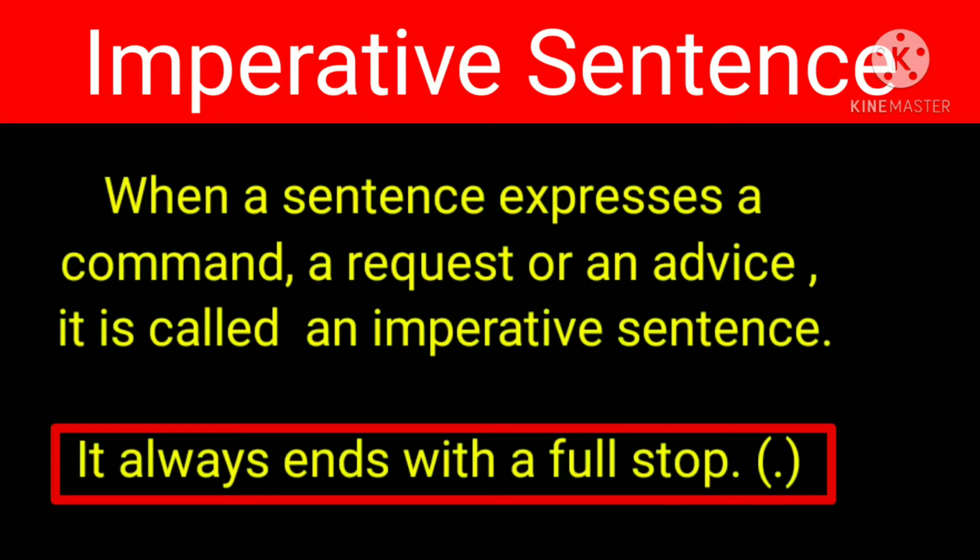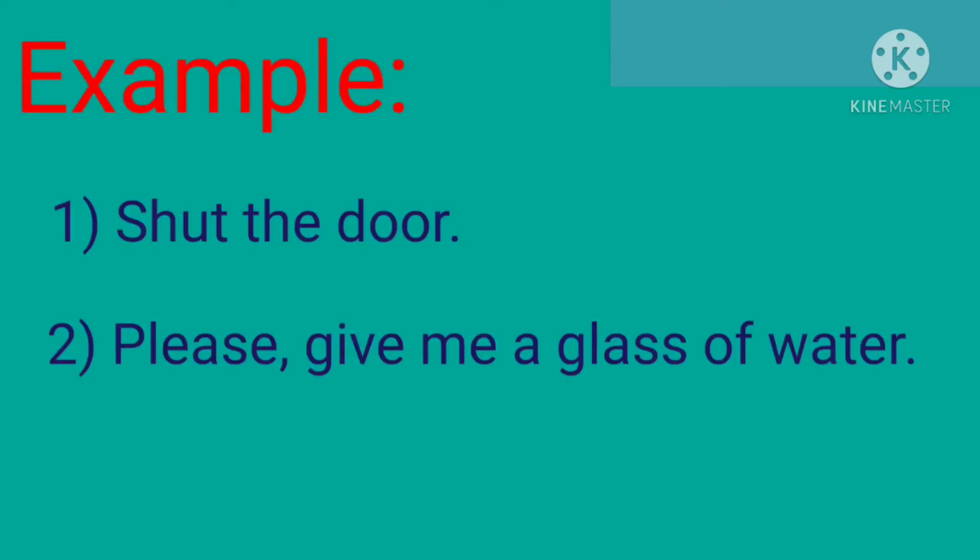Imperative sentence. When a sentence expresses a command, a request, or an advice, it is called an imperative sentence. It always ends with a full stop. For example, number 1, shut the door. In this example, command is expressed and the sentence ends with full stop. Number 2, please give me a glass of water. In this sentence, request is expressed and the sentence ends with full stop.